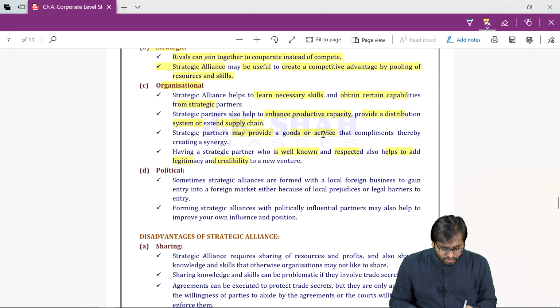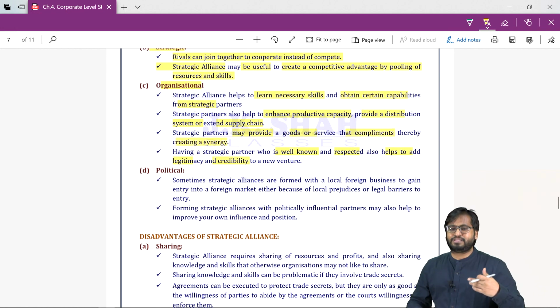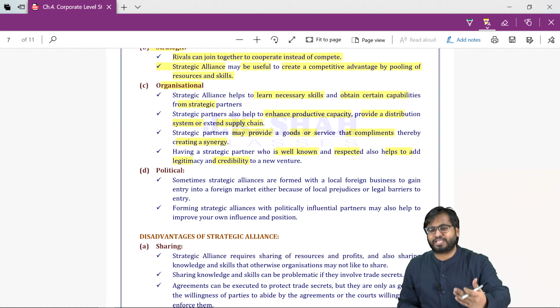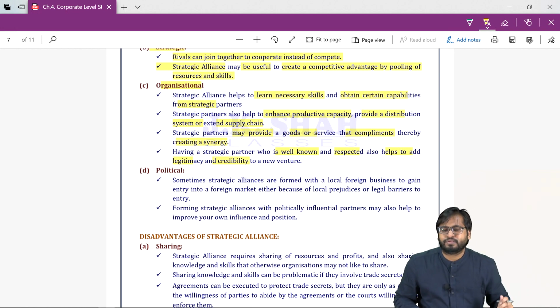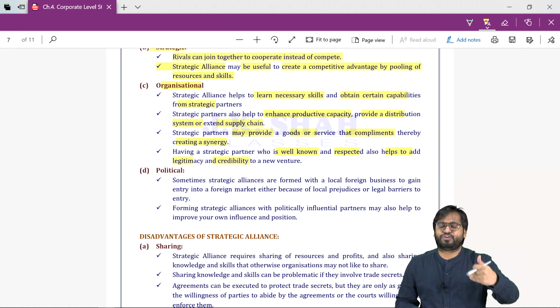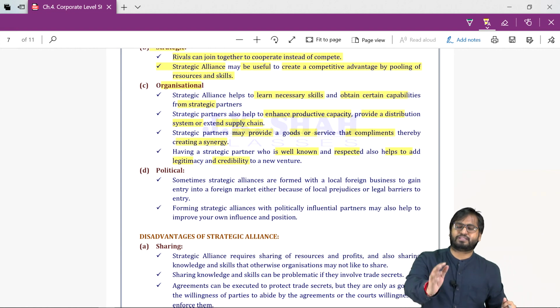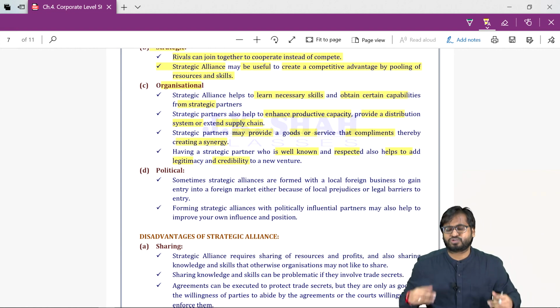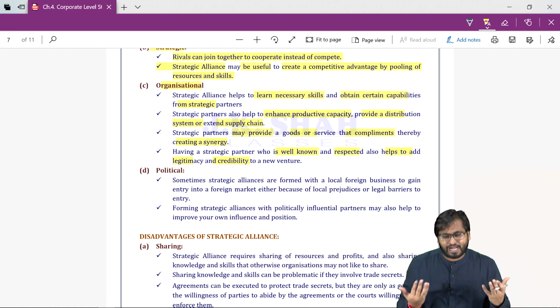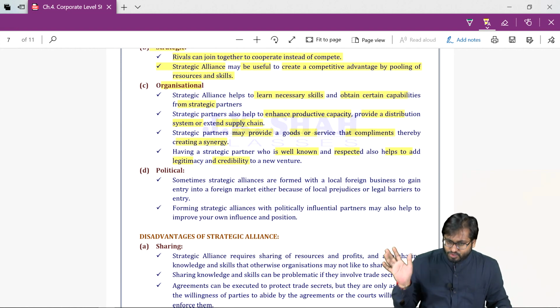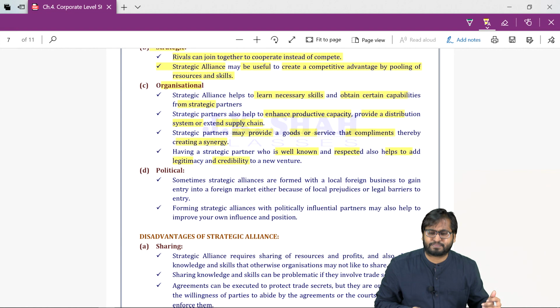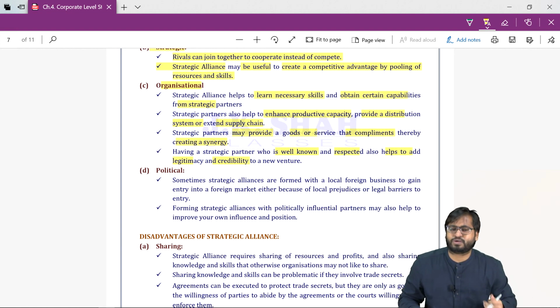May provide goods or services that complement, thereby creating synergy. This happens in all fast food chain restaurants. Go to McDonald's, they'll offer you Pepsi Coke. Go to Burger King, they'll offer you Pepsi Coke. So what is this? This is strategic alliance. Go to Domino's, they will offer Pepsi Coke along with their burger. So what is this? This is strategic alliance.